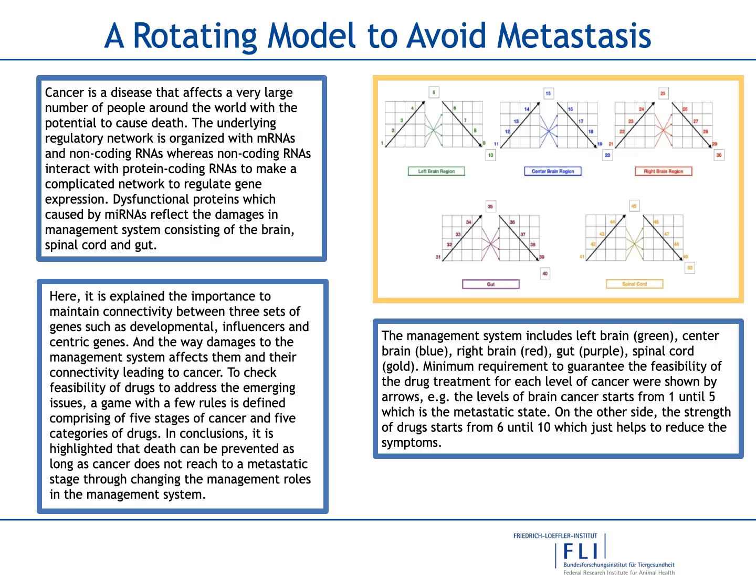It is highlighted that death can be prevented as long as cancer does not reach a metastatic stage, through changing the management roles in the management system. The management system here includes the brain, gut, and spinal cord. The minimum requirement to guarantee the feasibility of drug treatment for each level of cancer is shown by arrows.